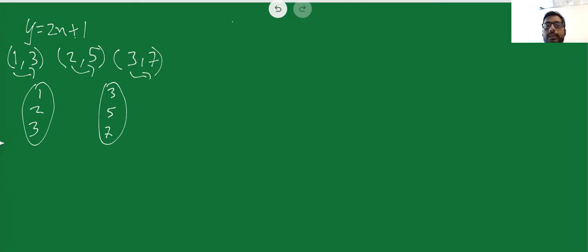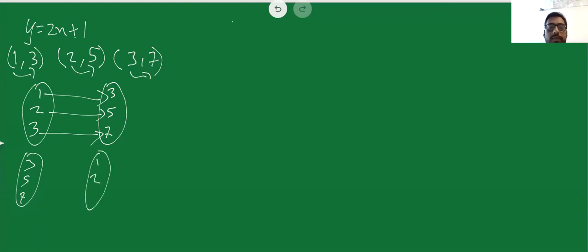There is some relation between 3 and 7. Therefore, I can say that 1 is related to 3, 2 is related to 5, and 3 is related to 7. I can also say that if I write values of y on this side, 3, 5, and 7, and values of x over here, 1, 2, and 3, I can say that 3 is related to 1, 5 is related to 2, and 7 is related to 3.